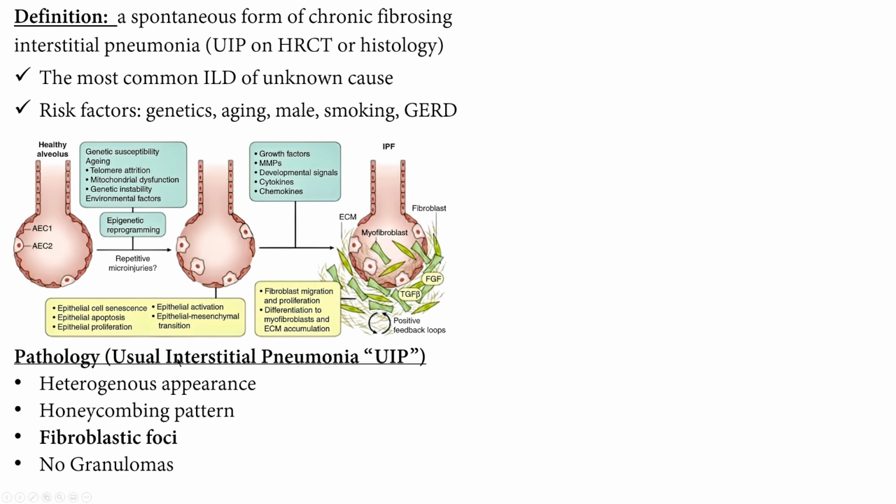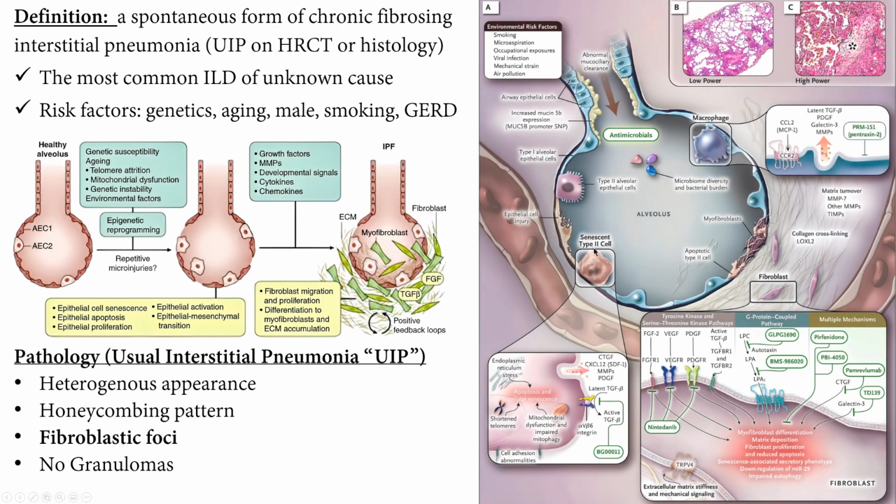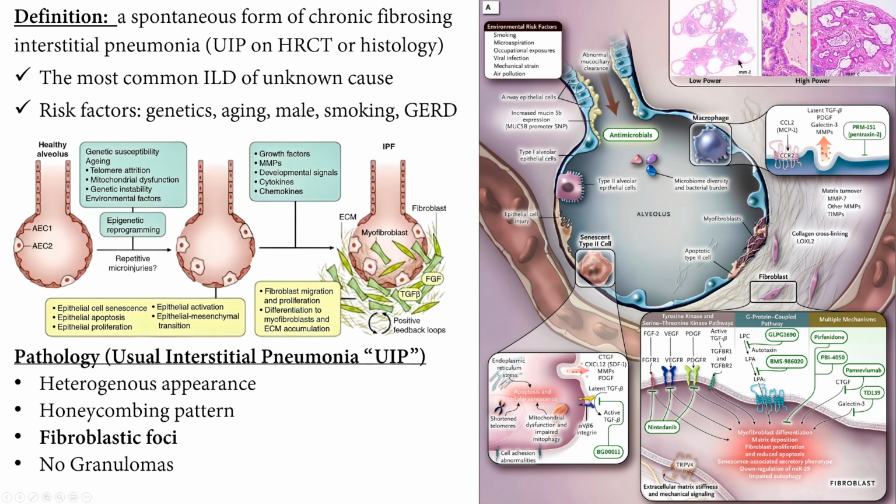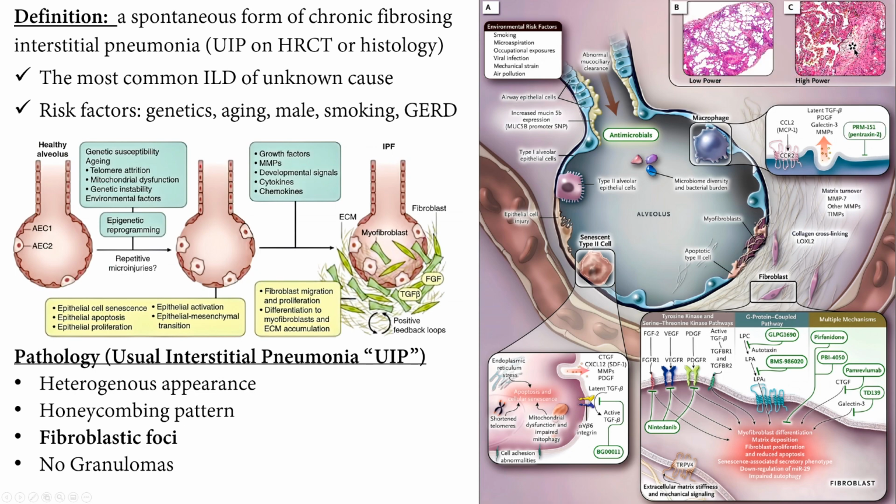Now, the pathological affection, they can be UIP. It has a heterogeneous appearance, as you can see here. All right, some of the lung is affected here, and some is normal, as you can see. So it's heterogeneous, it's not homogeneous. All right, honeycombing pattern, you can see like here, this is honeycombing. It can be seen on CT as well. All right, fibroblastic foci, as you can see here, these are fibroblastic foci, no granulomas. Very important to know this.